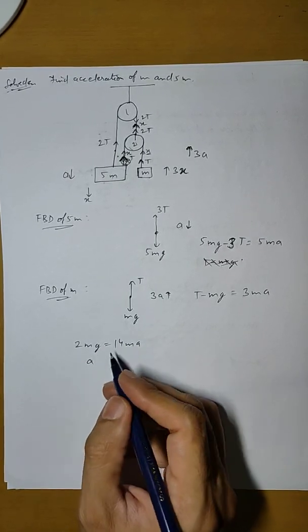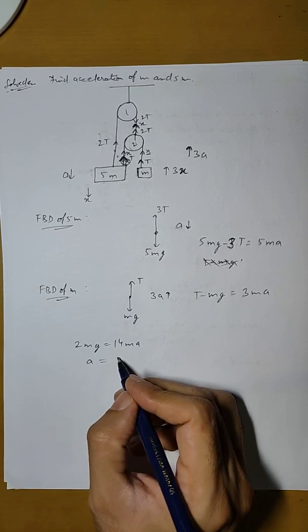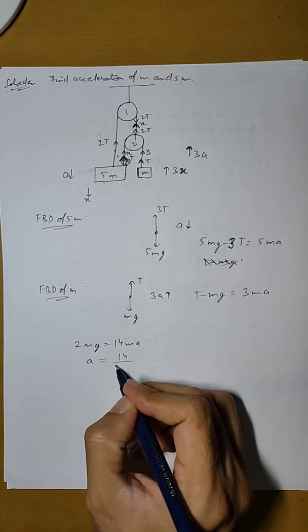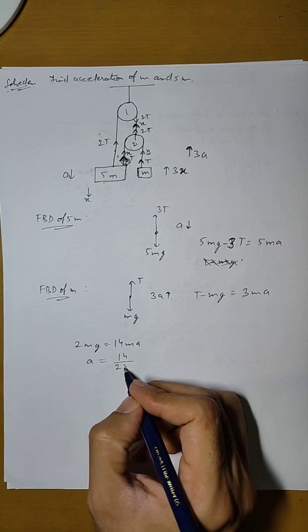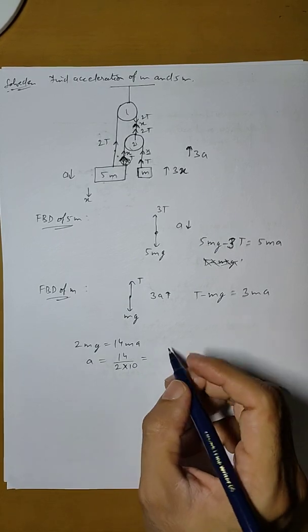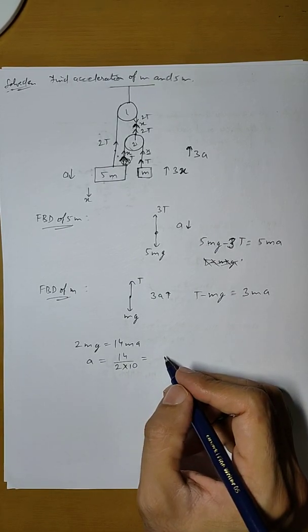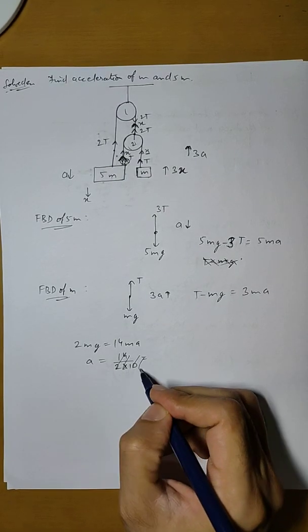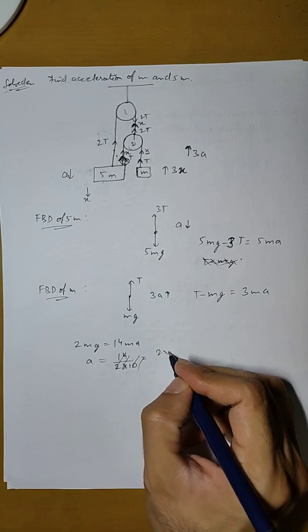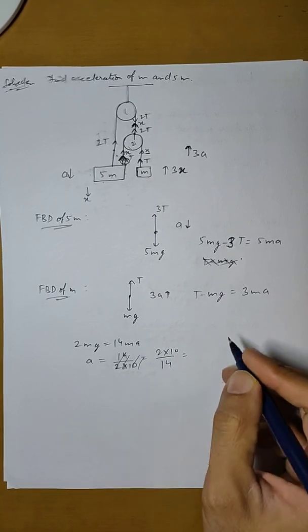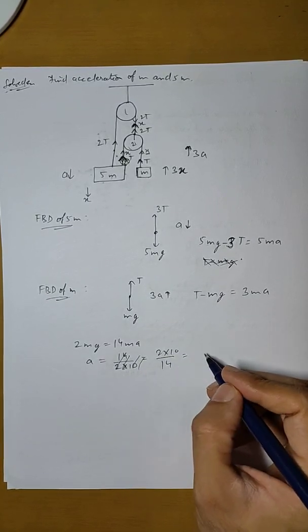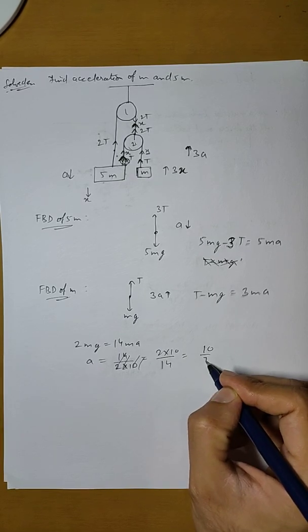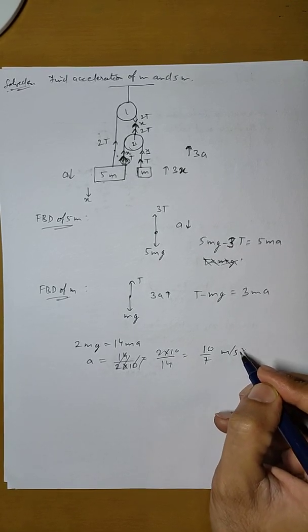From here m will get cancelled out and a will be equal to 2 into 10 upon 14, so this will come out to be 10 by 7 meter per second square.